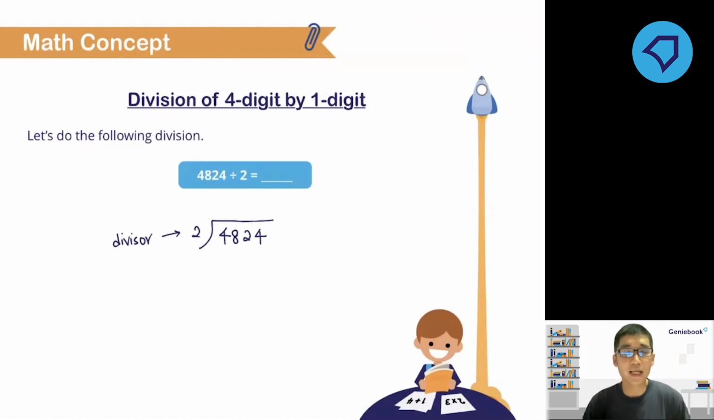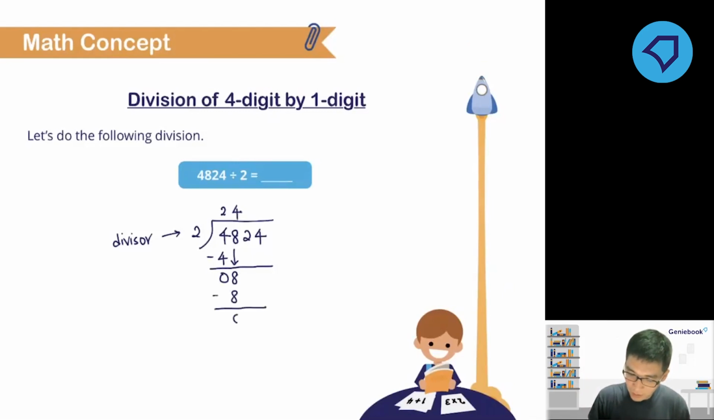If I do again daddy, mommy, sister, brother, D for divide: 4 divided by 2 gives us 2 as the quotient. Multiply 2 by 2, we get 4. Subtract, 0. Then bring down the next digit, 8. Then we repeat the whole cycle again of daddy, mommy, sister, brother. D for divide. 8 divided by 2 is 4. Then multiply 4 by 2 is 8. So subtract, 0. Bring down the next digit, 2.